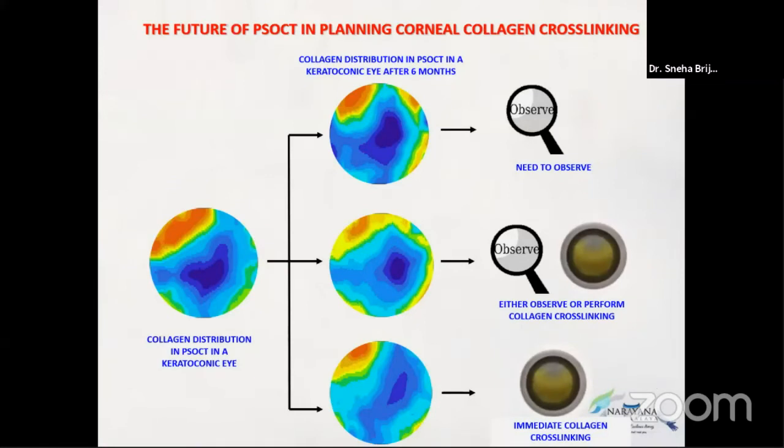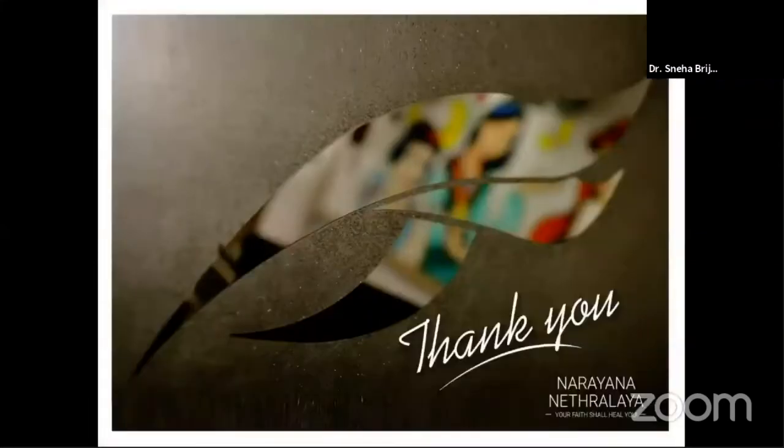The future of PSOCT includes, we can study the collagen distribution. If it is similar after 6 months, we can just observe. If it is decreasing to a little extent, we can either observe or perform collagen cross-linking. And if it decreases to a larger extent, we can do an immediate collagen cross-linking. These are the applications. Thank you.